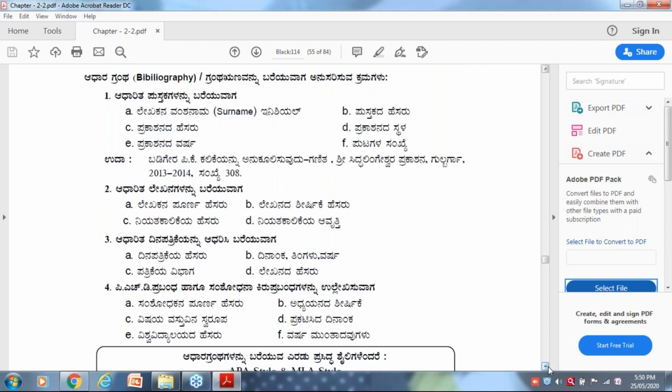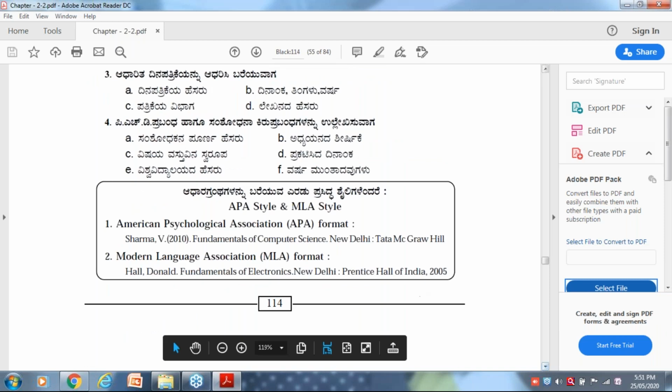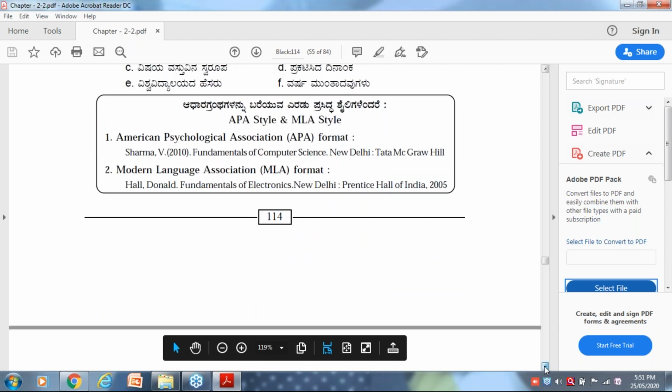See here, while writing bibliography, most of the time this question arises in the examination. While writing the bibliography or references, there are two styles of writing bibliography: APA style and MLA style.